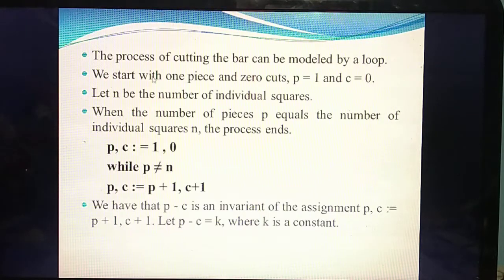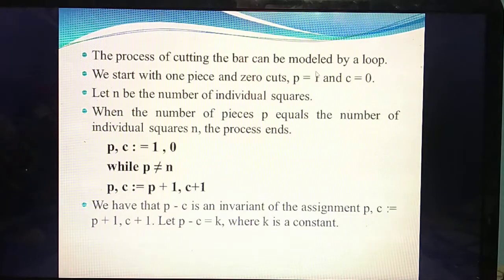So let's read the point. We start with one piece. That means initially without any cut, a full piece of cake is there. That is 0 cuts. So how many pieces? Listen carefully, then only you can understand. Initially you have not made any cut. You are not going to cut the cake. Initially how many pieces are there? The entire piece is there, so the piece count becomes 1. Since you have not made a cut, the value of cut C is 0. If you cut the cake, then only the value of C increases by 1. Initially you are not cutting the cake, so the value of C is 0, but the piece count is 1, that is the entire piece.